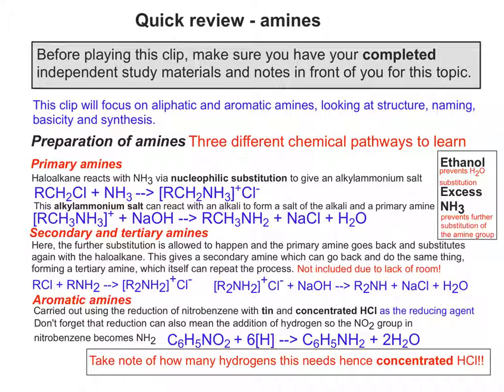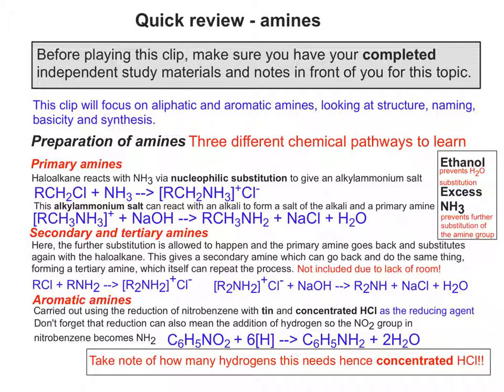What you've got to do is think about how many oxygens you're taking off. NO2 is 2 oxygens, so that requires 4 hydrogens to turn 2 oxygens into 2 waters. So what you're doing is combining the H2 on C6H5NH2 with the 2 lots of H2 in 2H2O. So 6 hydrogen atoms are needed.